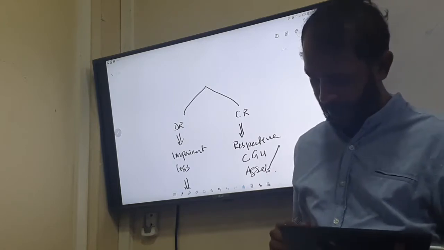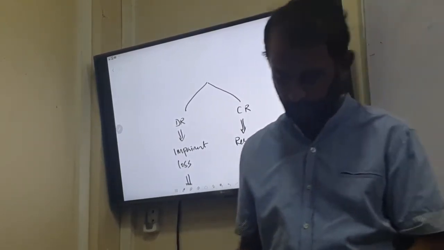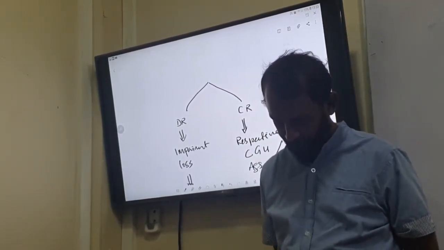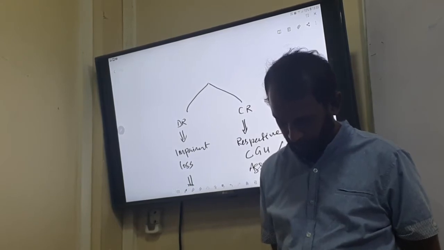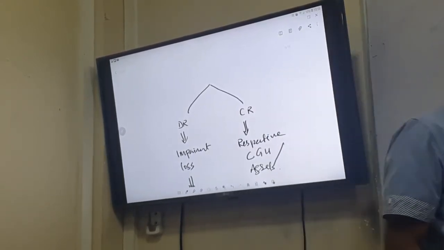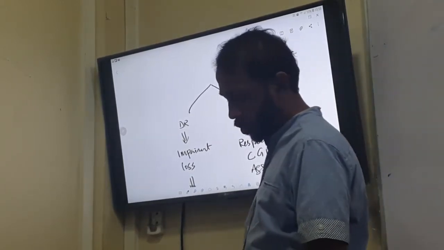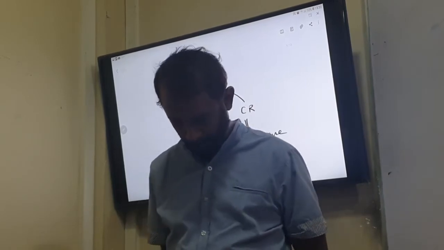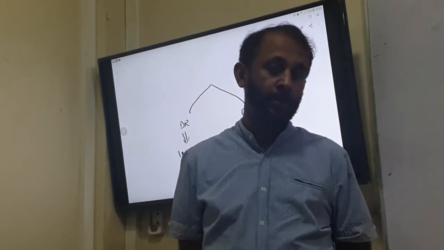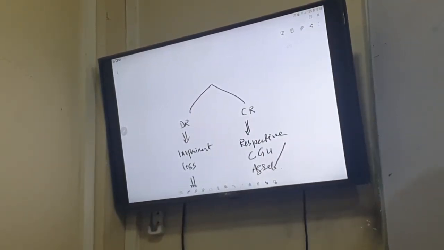So you can say that any impairment losses resulted due to impairment review should be recognized immediately.